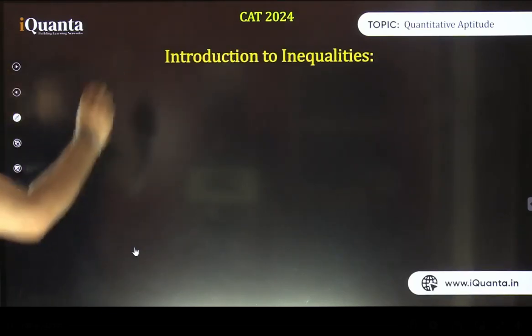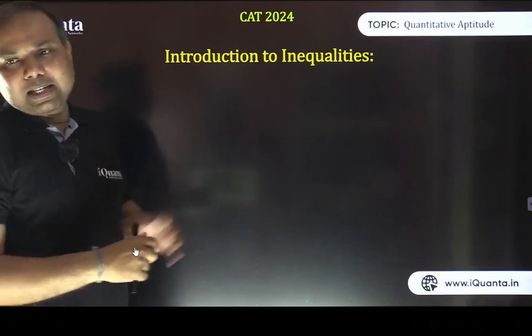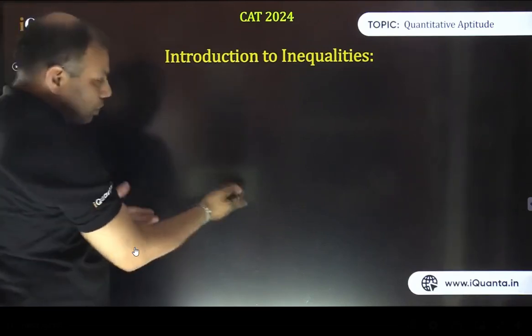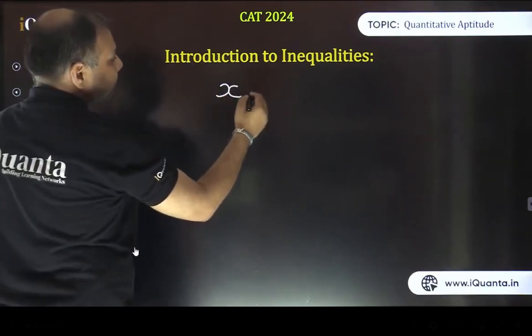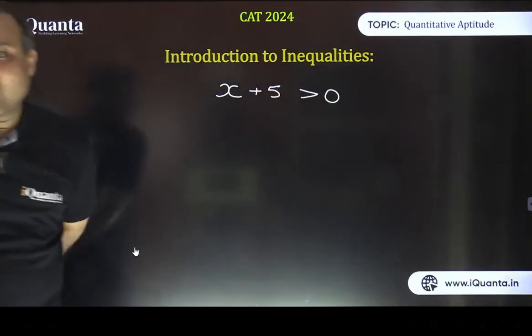Let's move further now. This is the next topic. In this part only, we are going to cover that part, and then we will solve this question. Okay, so introduction to inequalities. Inequalities, as we had been solving now also. If x plus 5 is greater than 0, what are the possible values of x? Can you tell me?